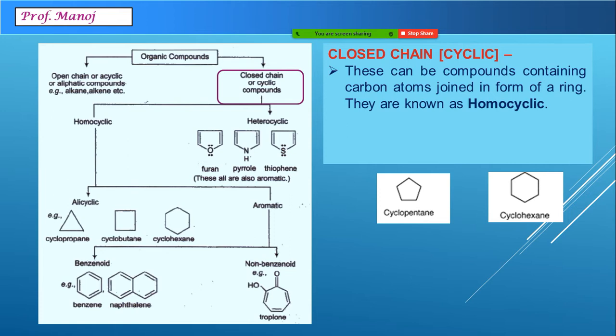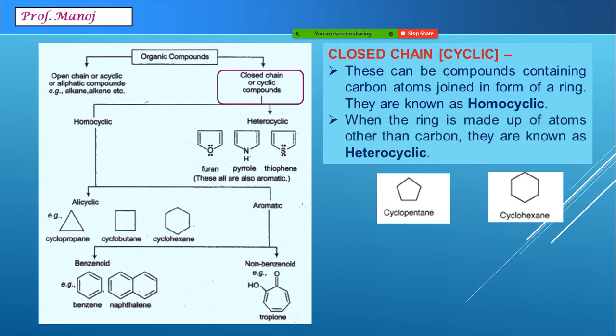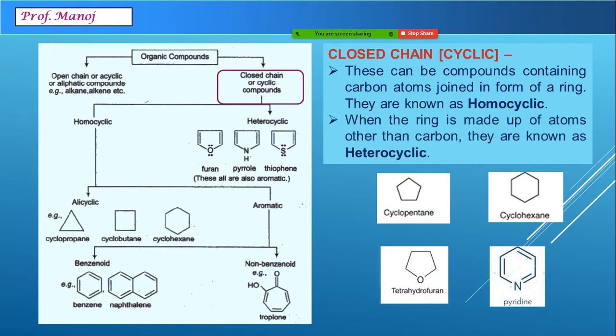They have a ring made up of only carbon atoms. If the ring is made up of atoms other than carbon, some other element, then they are called heterocyclic compounds. Here I have just given you the meanings of the two terms homocyclic and heterocyclic. Now we will see them in greater detail.